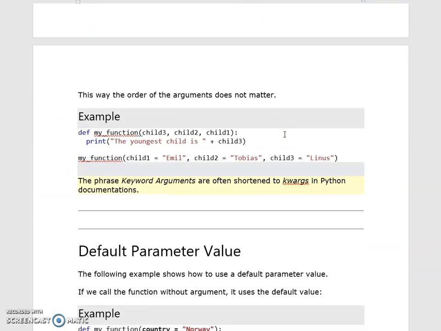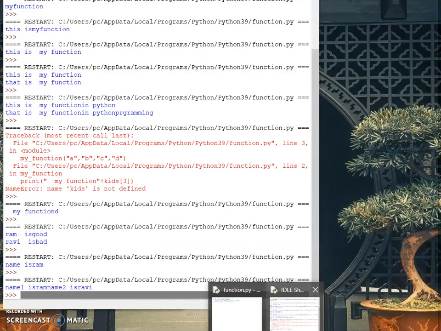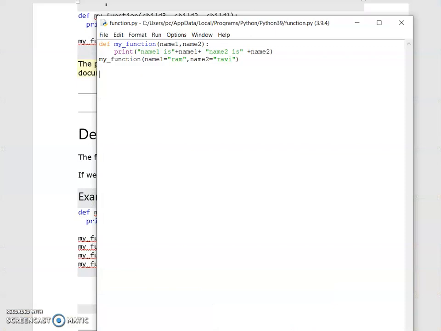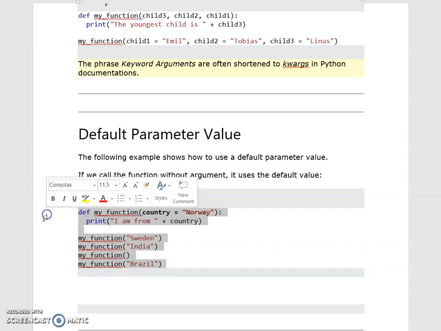Next, default parameter. The following example shows how to use a default parameter value. If we call the function without argument, that means if we haven't given any argument, it uses the default value. Let's see this. Here in this example, def my function country equal to Norway. I am from country. My function Sweden, India, but it hasn't been given any value here, so it will take default. Let's see how it takes. Let's run this.